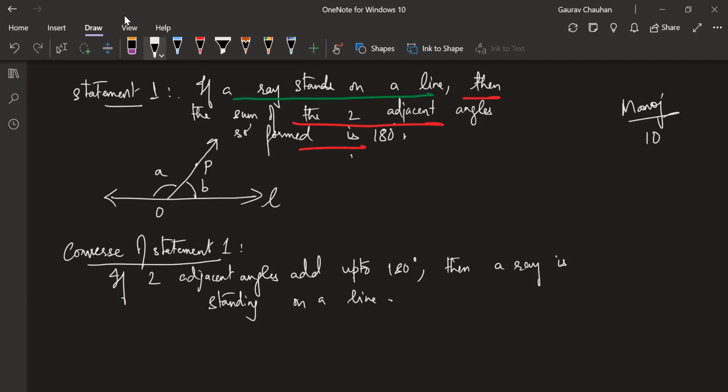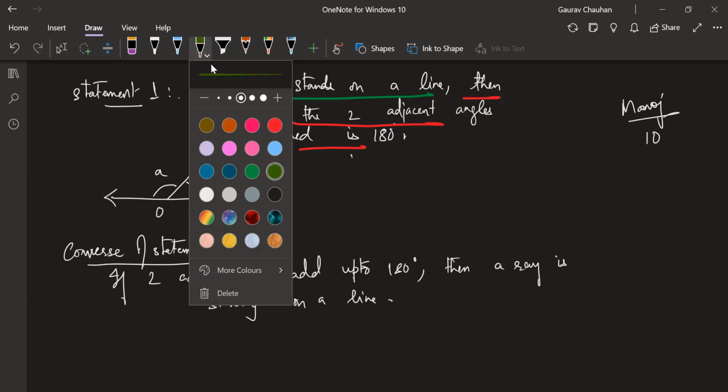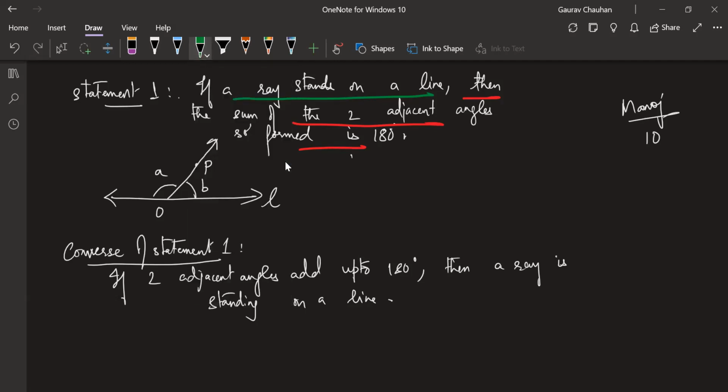Now Manoj, to be honest, the way you have written the given part, if two adjacent angles add up to 180 degree, no correction is required there. It's perfect. Manoj, very well done. The only thing is the conclusion part, then a ray is standing on a line.